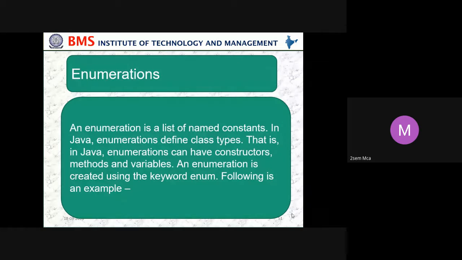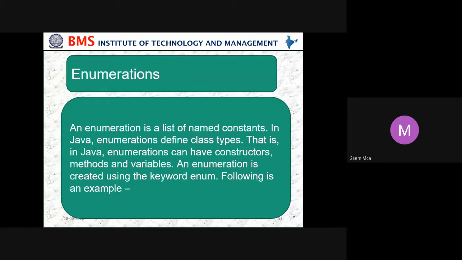Enumerations. So we start with enumeration. An enumeration is a list of named constants. What do we mean by enumeration? Enumeration is a list of named constants. In Java, enumeration defines class types. That is, in Java, enumeration can have constructors, methods, and variables. An enumeration is created using the keyword enum. The following is an example.